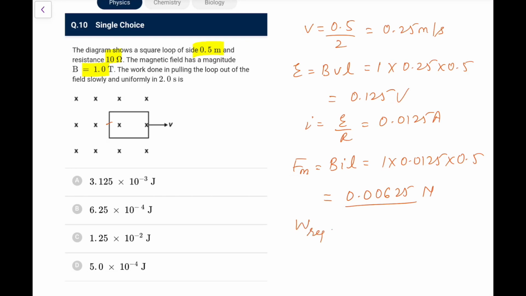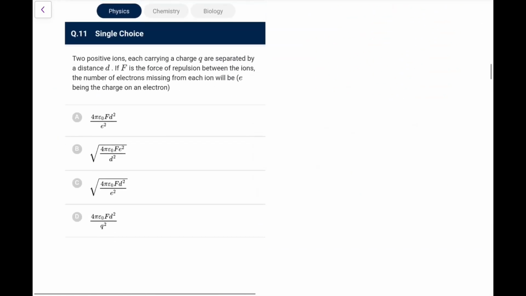So the work required would be 0.00625 into 0.5. That is what we will be needing. So we have 0.003125 joule, that is 3.125 into 10 to the power minus 3 joule. Go for option A.